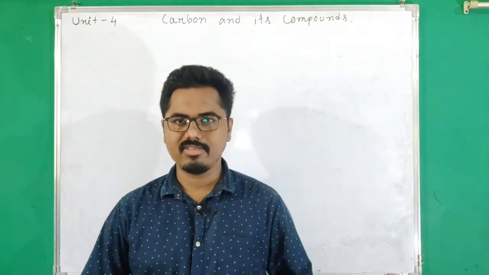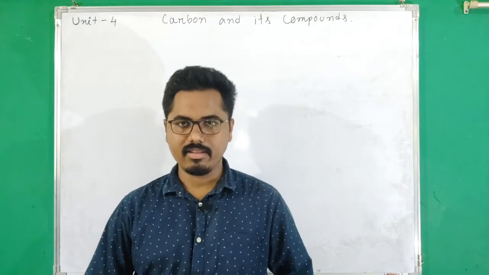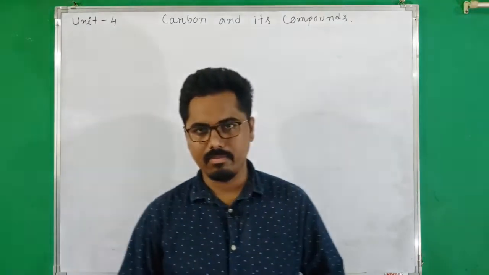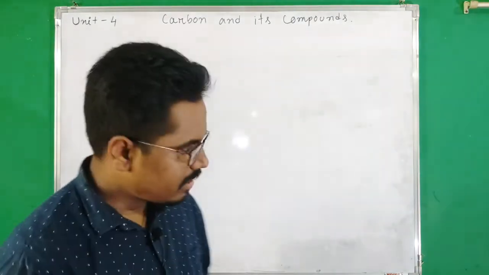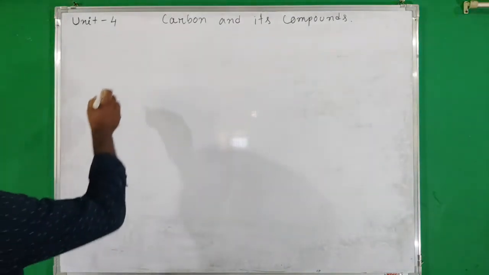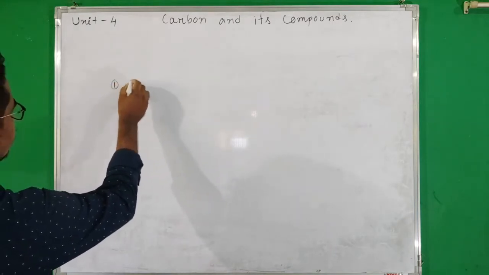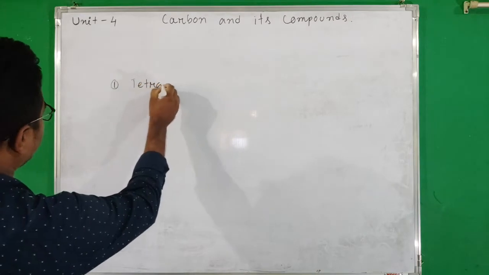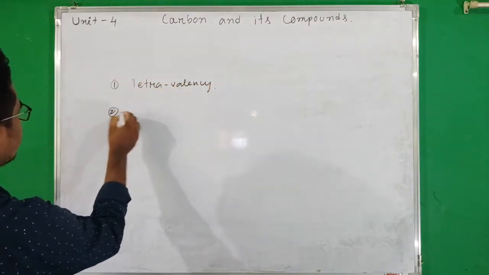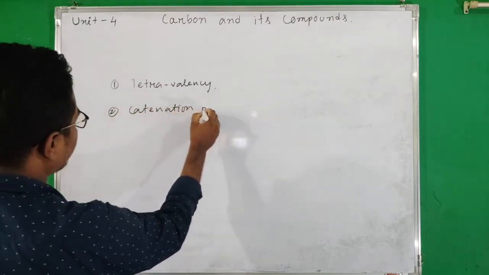Hello students, in last class we have learned about allotropes of carbon, after that versatile nature of carbon, and then saturated and unsaturated carbon compounds. Okay? In versatile nature of carbon, we have learned that carbon has two unique properties. First is tetravalency and another one is catenation property.